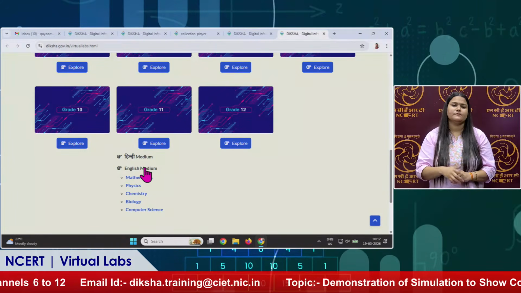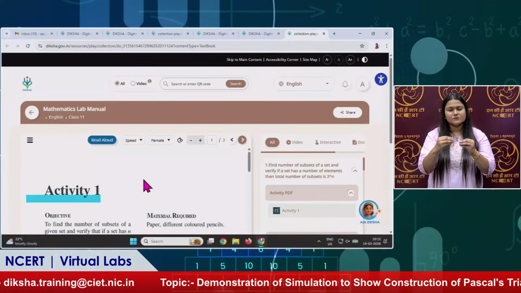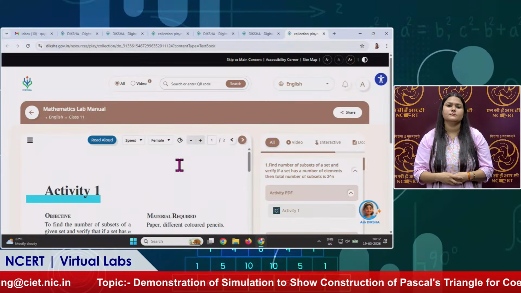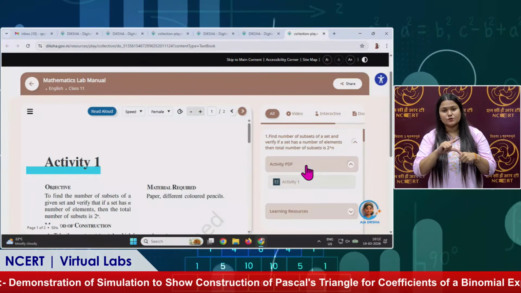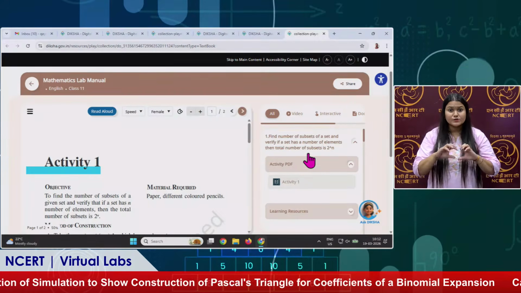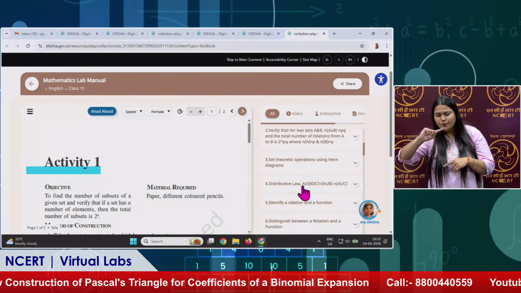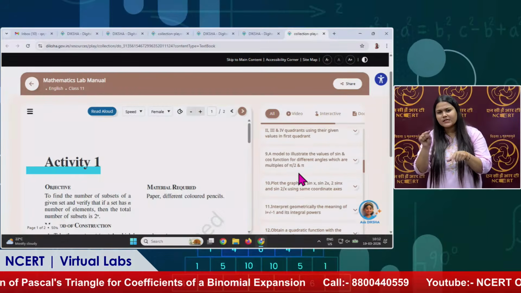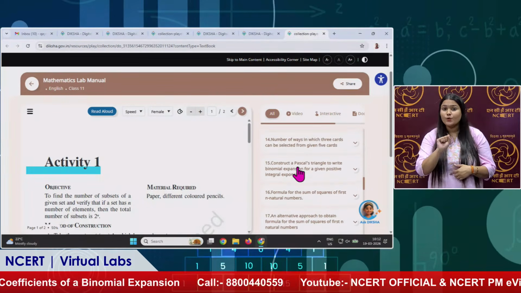We will click on English medium, then on mathematics, and we land on the mathematics lab manual. Here we will get all the activities of this class. On the right side you can scroll down and see all these experiments. You can check and perform all these activities.